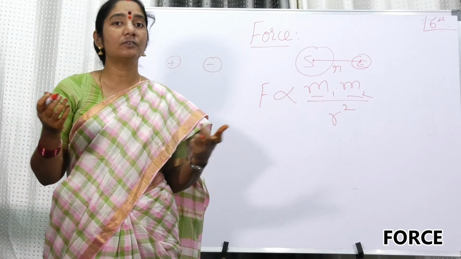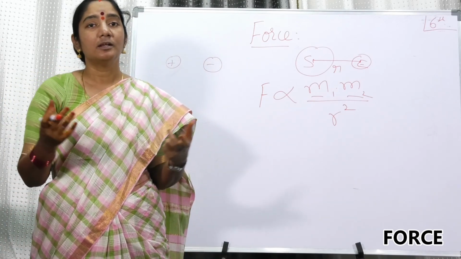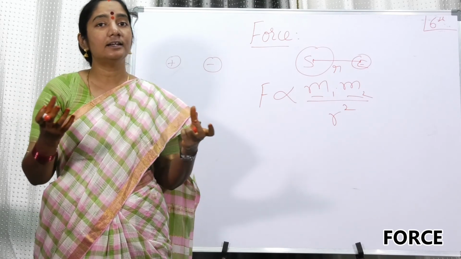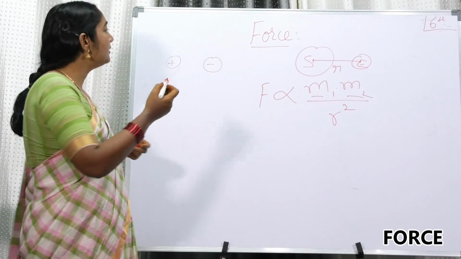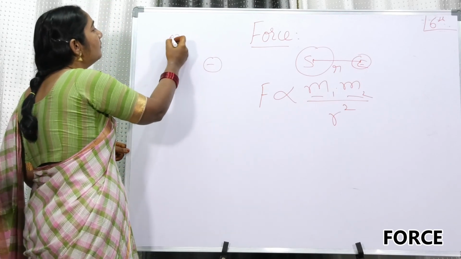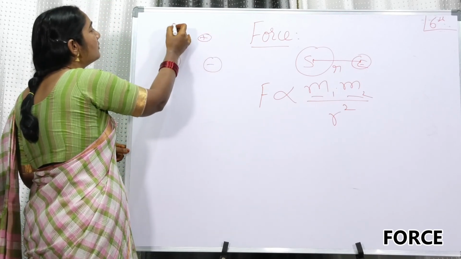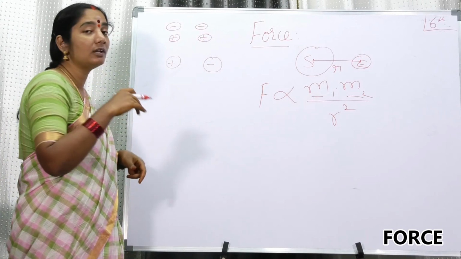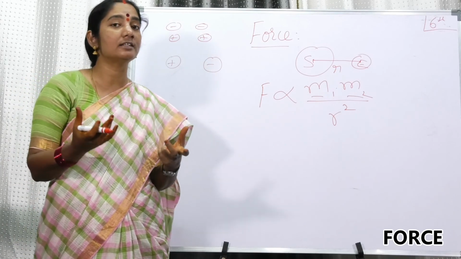The electric forces: we have an attractive force between a positive and a negative. Unlike charges attract, like charges repel. There is a repulsive force between like charges, whether it is positive and positive, or negative and negative. So two types of forces are there because two types of charges are there.